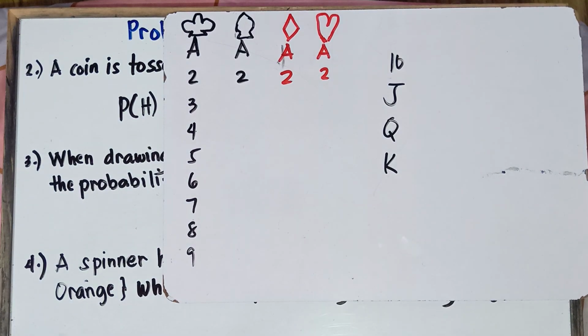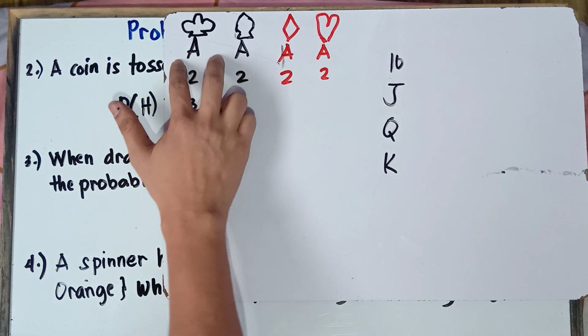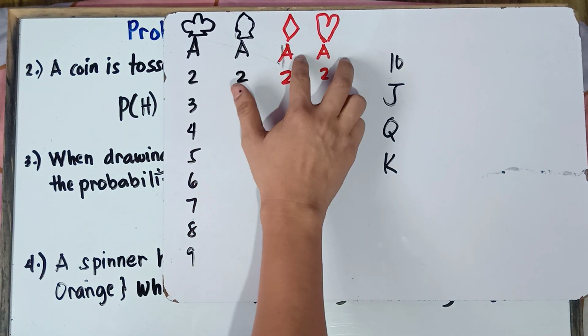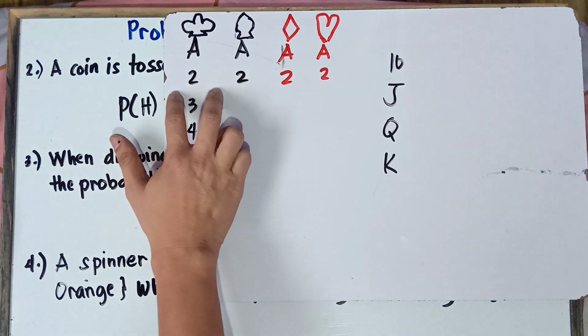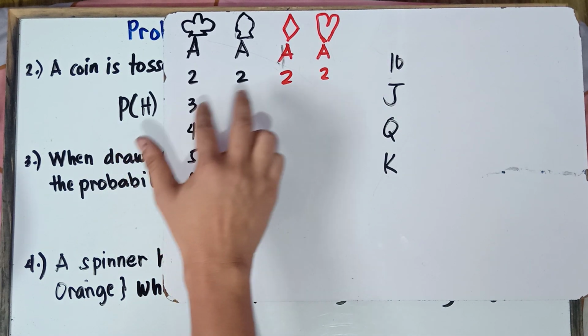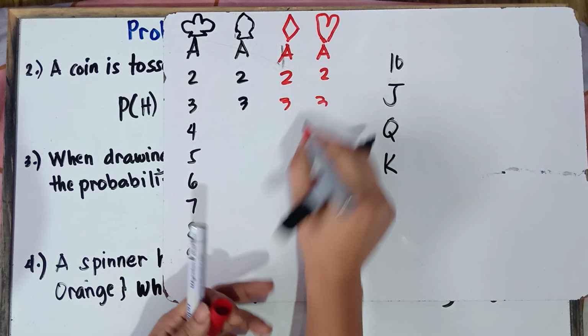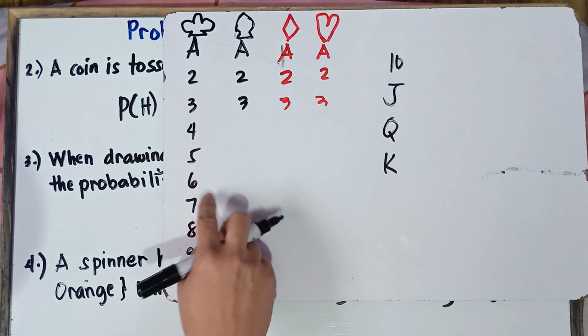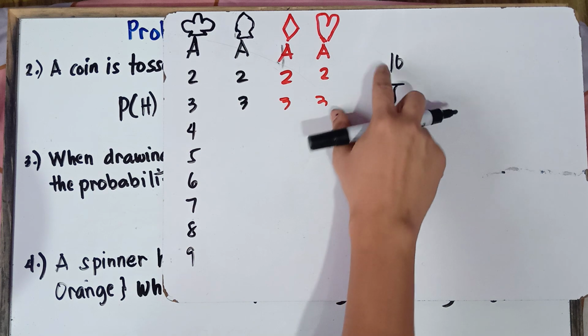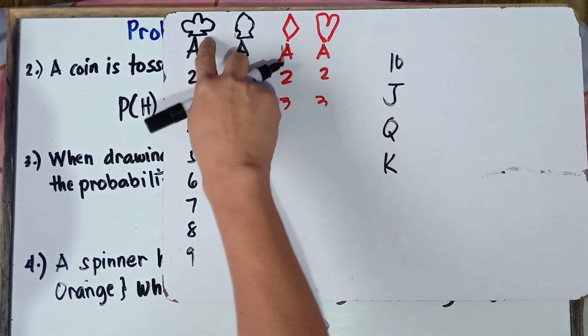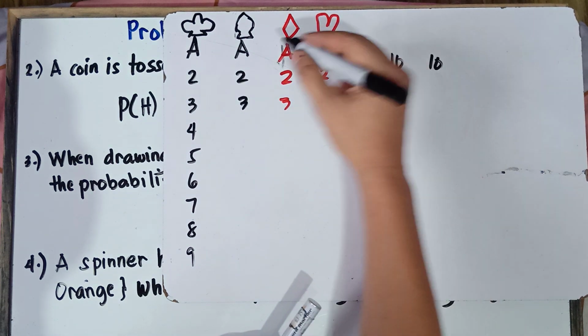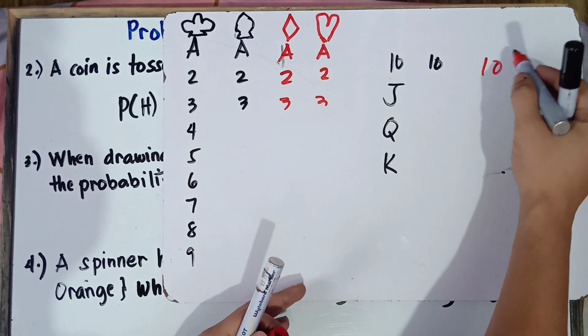I hope, class, you see the cards in a standard deck. For number 3, we have clubs, spade, diamond, and then hearts. Same with 4, 5, 6, 7, 8, 9, 10.